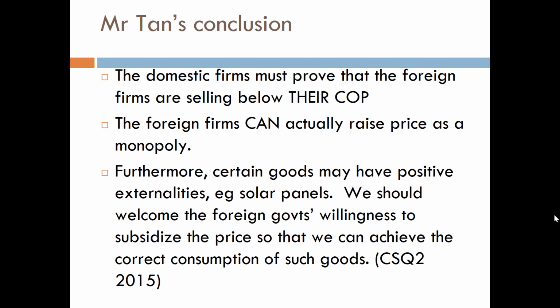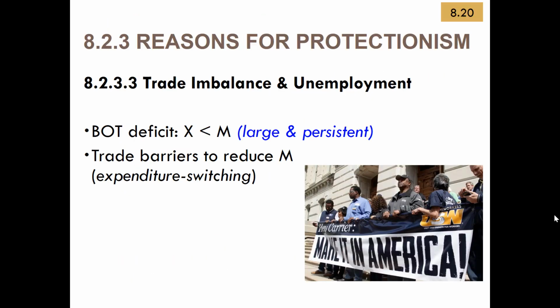So in this case, we should welcome the dumping, because if it's true that the foreign governments are indeed subsidizing their firms so that their firms can dump the solar panels in my country, we should welcome it. They are actually lowering the price for the consumers in my country to achieve the correct consumption of such goods. So this is a point that you can think about when it comes to the case study question 2 of 2015 that your tutor may have gone through in lessons.